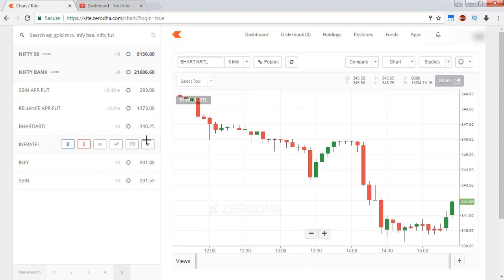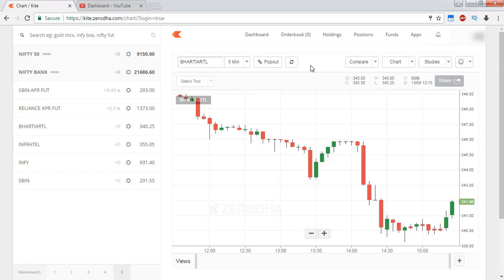However, by following the trend, you can make a lot of profitable trades. Most profitable traders follow the trend rather than going against the trend. That's the most important thing. But how will you get to know the trend of a particular stock? With the help of Renko charts, this task becomes very easy.